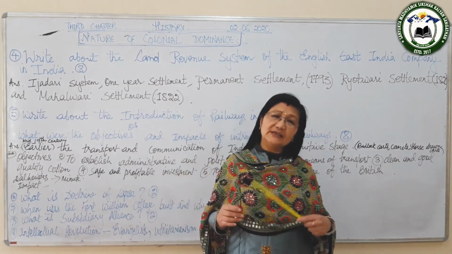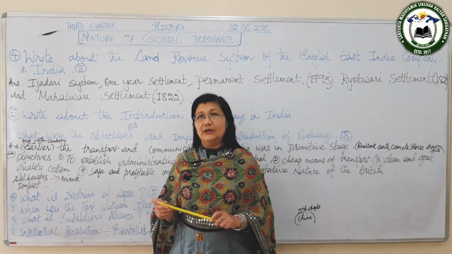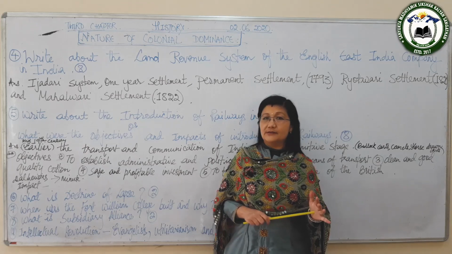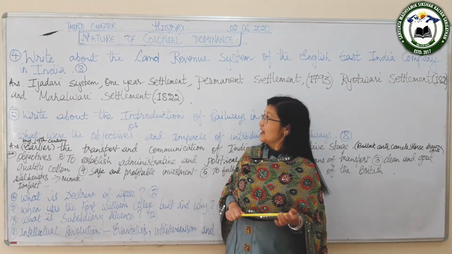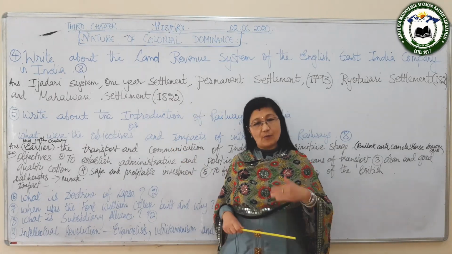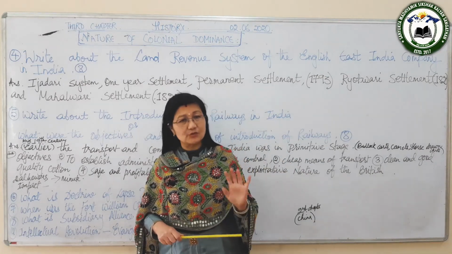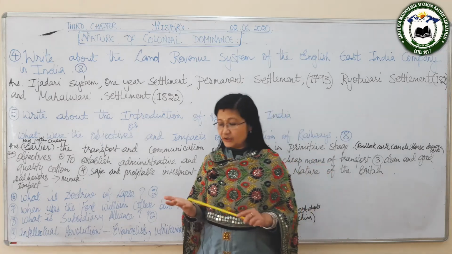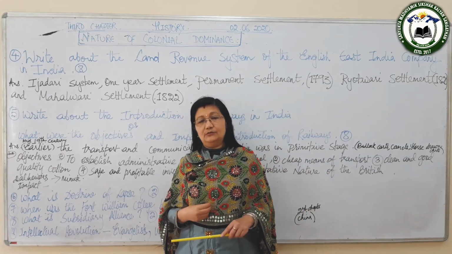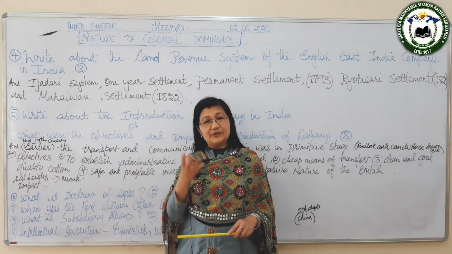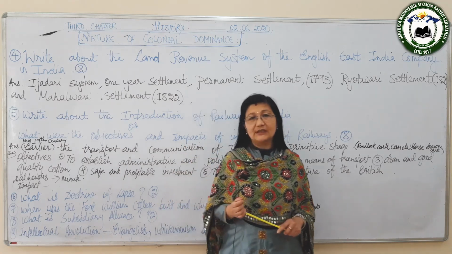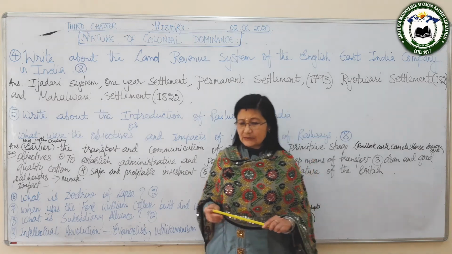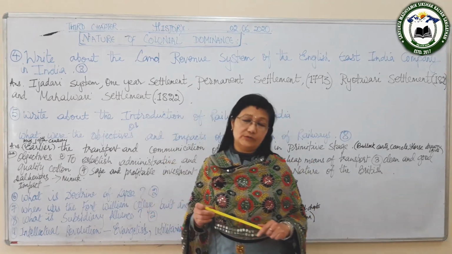Then, after many years, in 1777, he introduced another land revenue system, and it was called One Year Settlement. That means for 1 year land was given, and here there was no auction, but land was given to the traditional zamindars, especially zamindars who had interest in the land, who had some connection with the land, who belonged to the Zamindari family. But this 1 year settlement also could not work out.